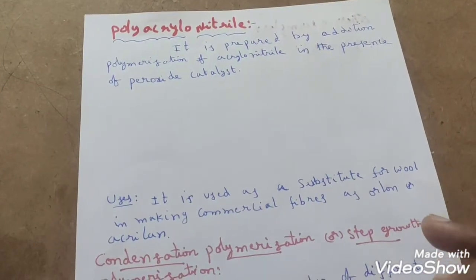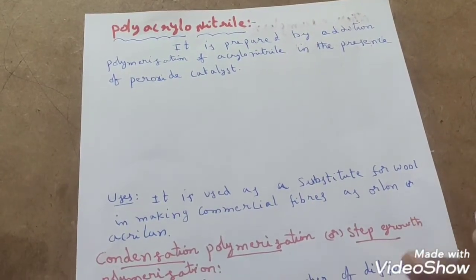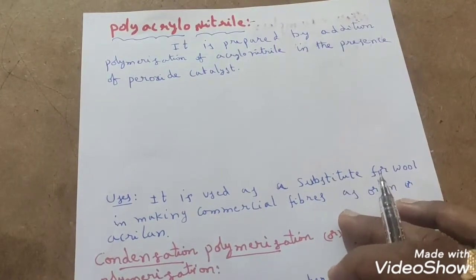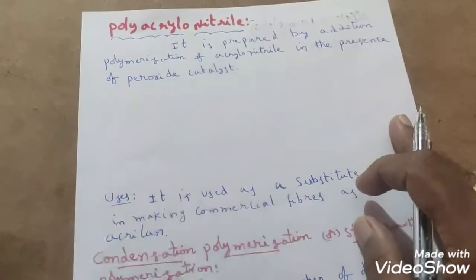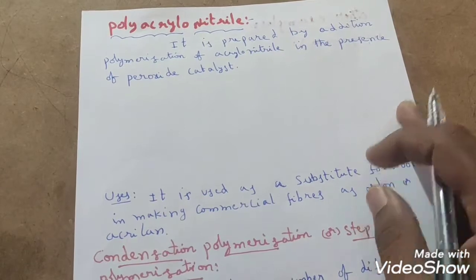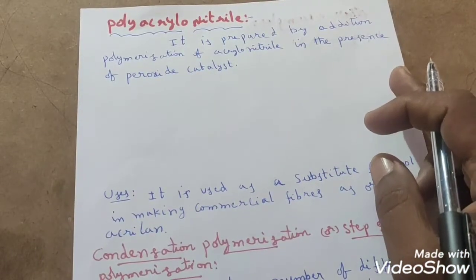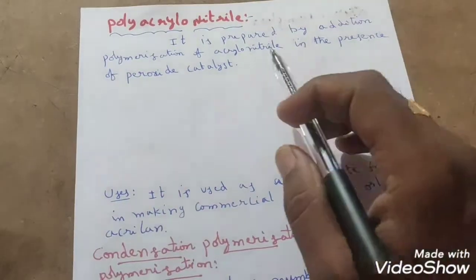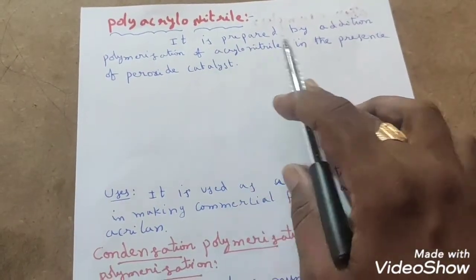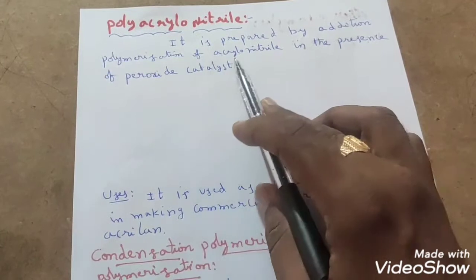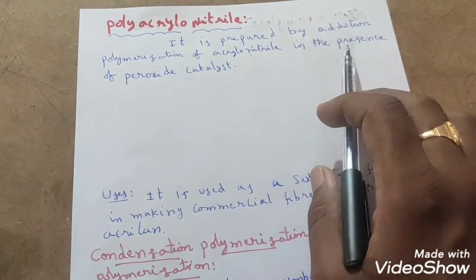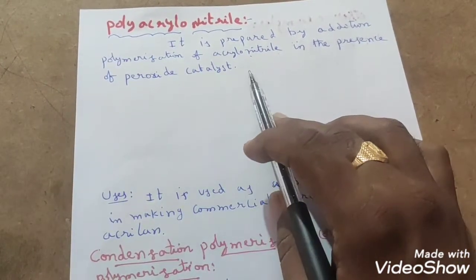Good morning, everyone. The continuation part of addition polymerization. If you observe, one of the preparations is left, that is polyacrylonitrile. How do we prepare this polyacrylonitrile? Let us see now. It is prepared by addition polymerization of acrylonitrile in the presence of a peroxide catalyst.